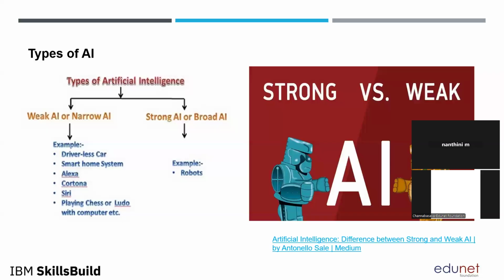We have many examples of weak AI. We have voice assistants. Sometimes if you ask some irrelevant question to Alexa or Siri, it will tell you, I don't understand your question. Have you ever experienced this? Yes? So that is the disadvantage of narrow AI. It is designed in such a way that it cannot work or answer beyond the trained principles.